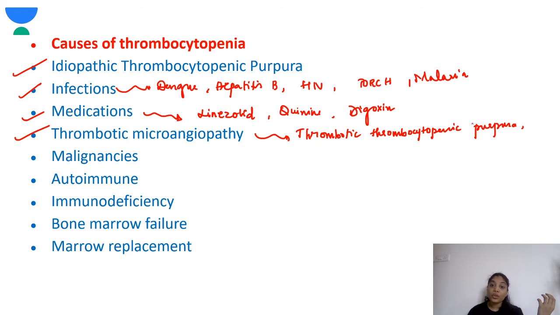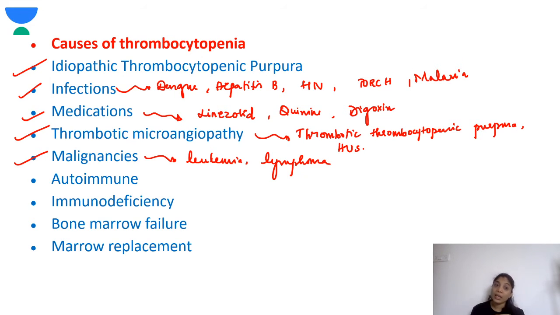Also the HUS, that is the hemolytic uremic syndrome. Okay, so these are the various thrombotic microangiopathies. Next, malignancies. Yes, malignancies, there will be pancytopenia, leukemia, lymphoma. All the other solid tumors also will have thrombocytopenia. So that is another cause. So if a child has thrombocytopenia and a mild decrease in the hemoglobin also, you have to be alert that this could be a malignancy as well.